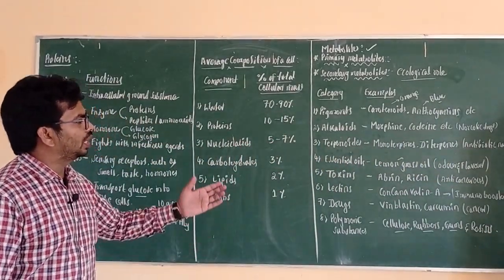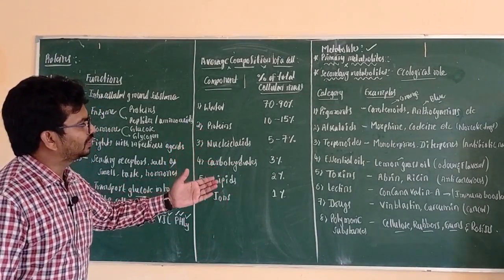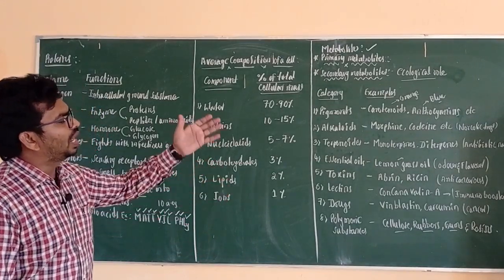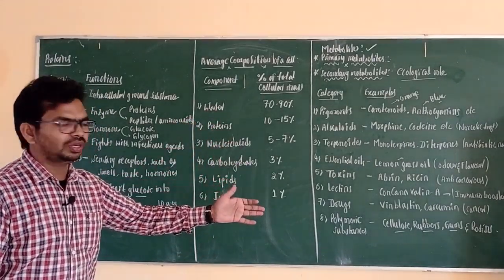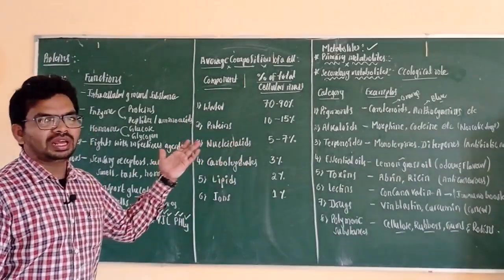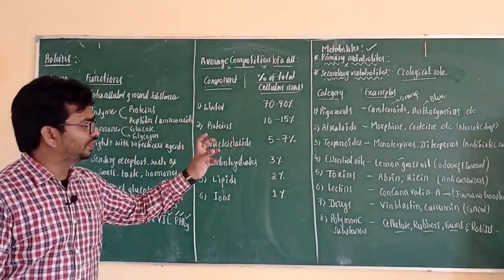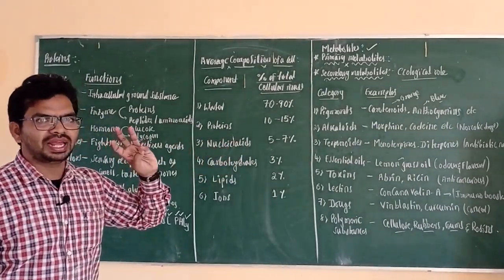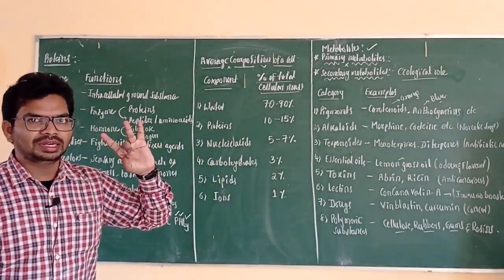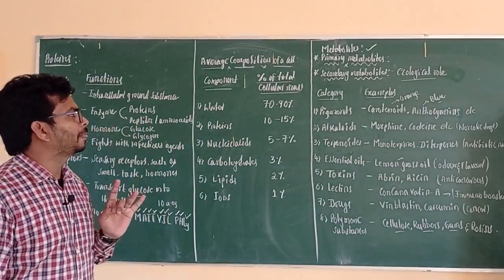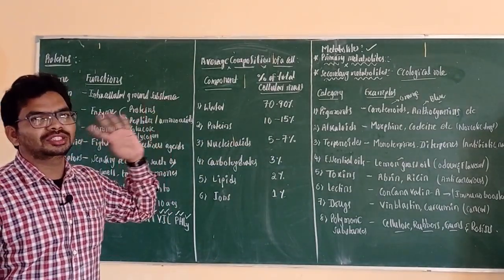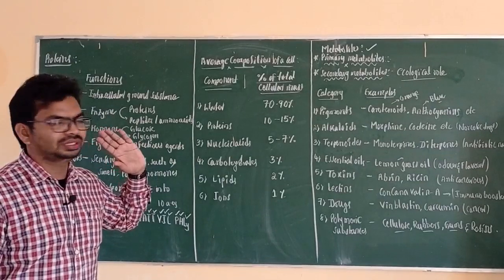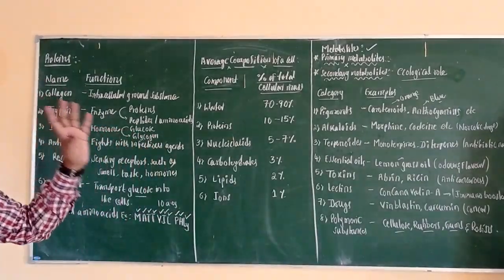These are the different categories of secondary metabolites, and they can be used for humankind. But we have not discovered the specific role of these secondary metabolites in living organisms such as plants, fungi, and microbes such as bacteria. But they have an ecological role. This is regarding secondary metabolites.